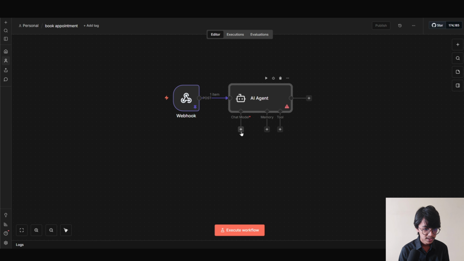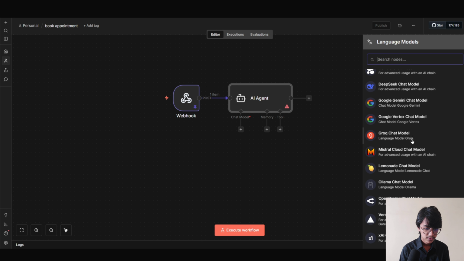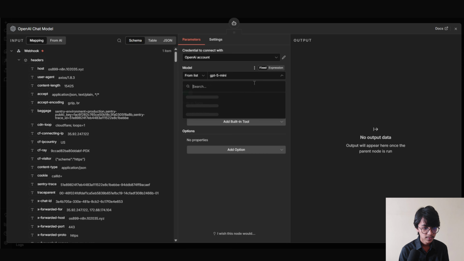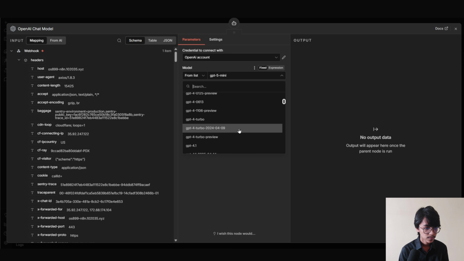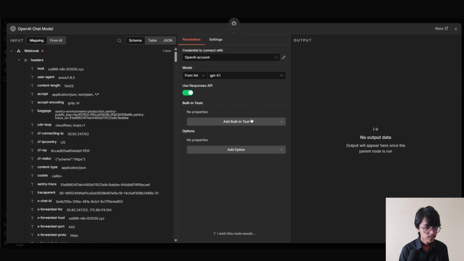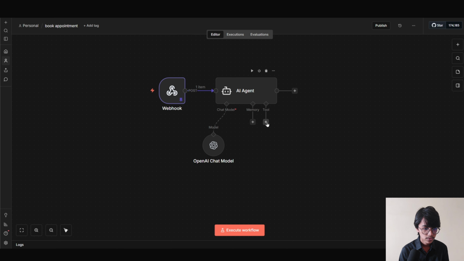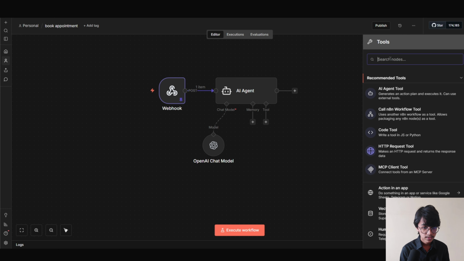Now click on the plus of the chat model. From here you can select different chat models. I'm going to use OpenAI chat model. For the model I'm gonna use GPT 4.1. Now we are gonna click out of it. Now click on plus of the tool. Search for Google Calendar.